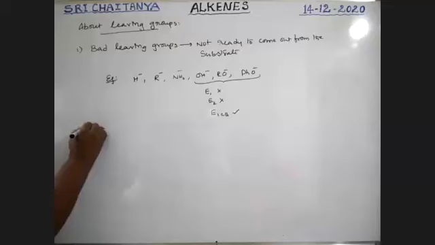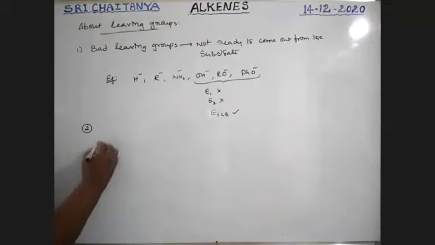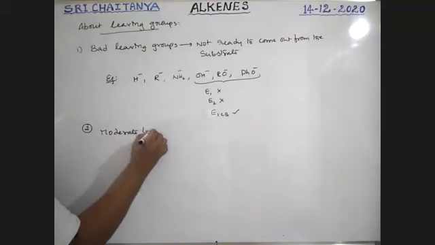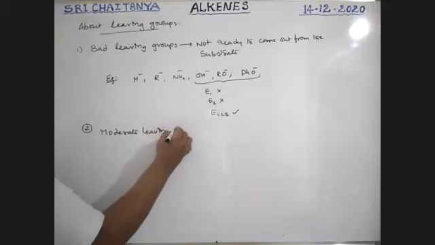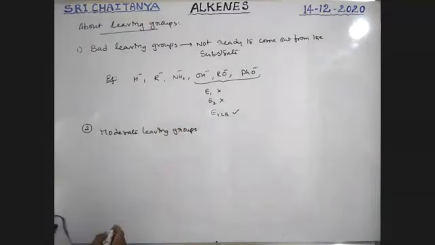Next, second one, moderate leaving groups.